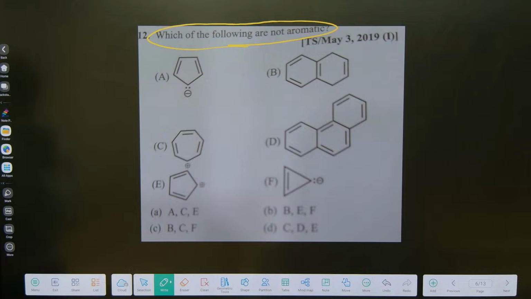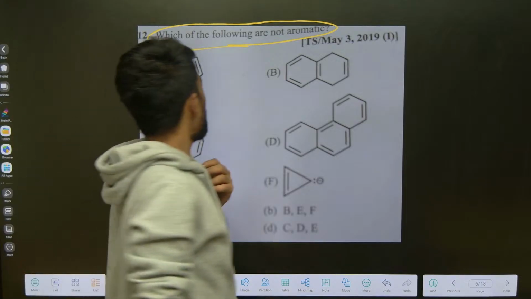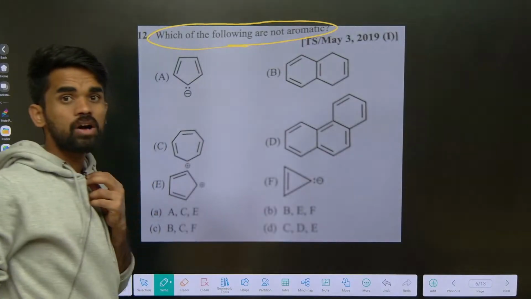Yes guys, you should answer in the chat box. So tell me here, which of the following is not aromatic?